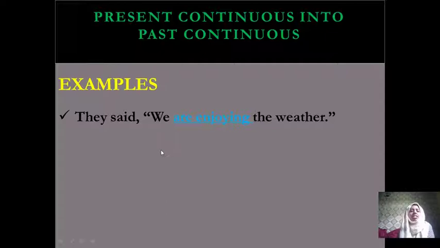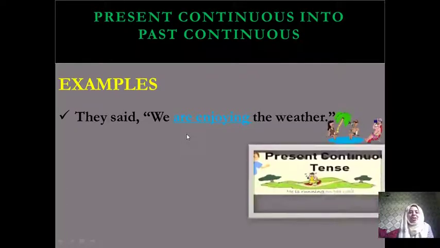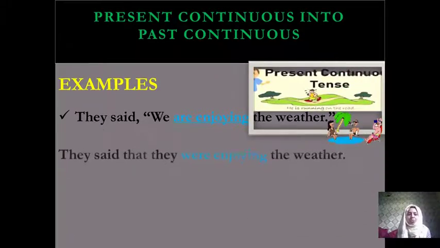So number 1 is: They said, "We are enjoying the weather." Wow, they are enjoying the weather. Nice sentence, I like this. Okay, now come to the answer.